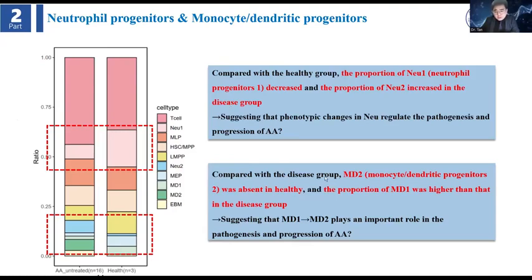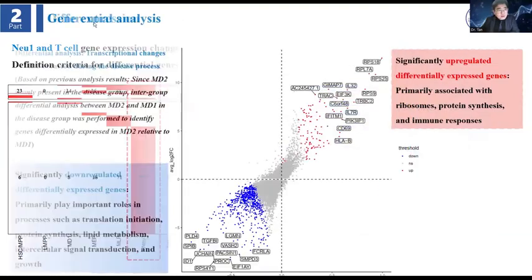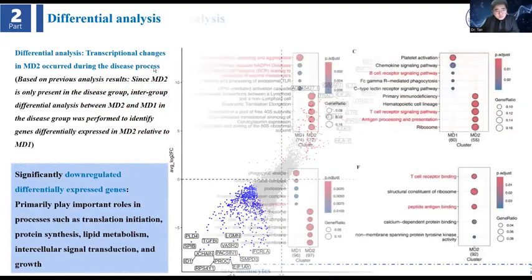And compared with the health group, MD2 was absent in health, and the proportion of MD1 was much higher in the disease group. For gene expression, the neutral 1 T cell gene expression change was the most significant. The differential analysis showed transcription changes in MD2 occurred during the disease process.